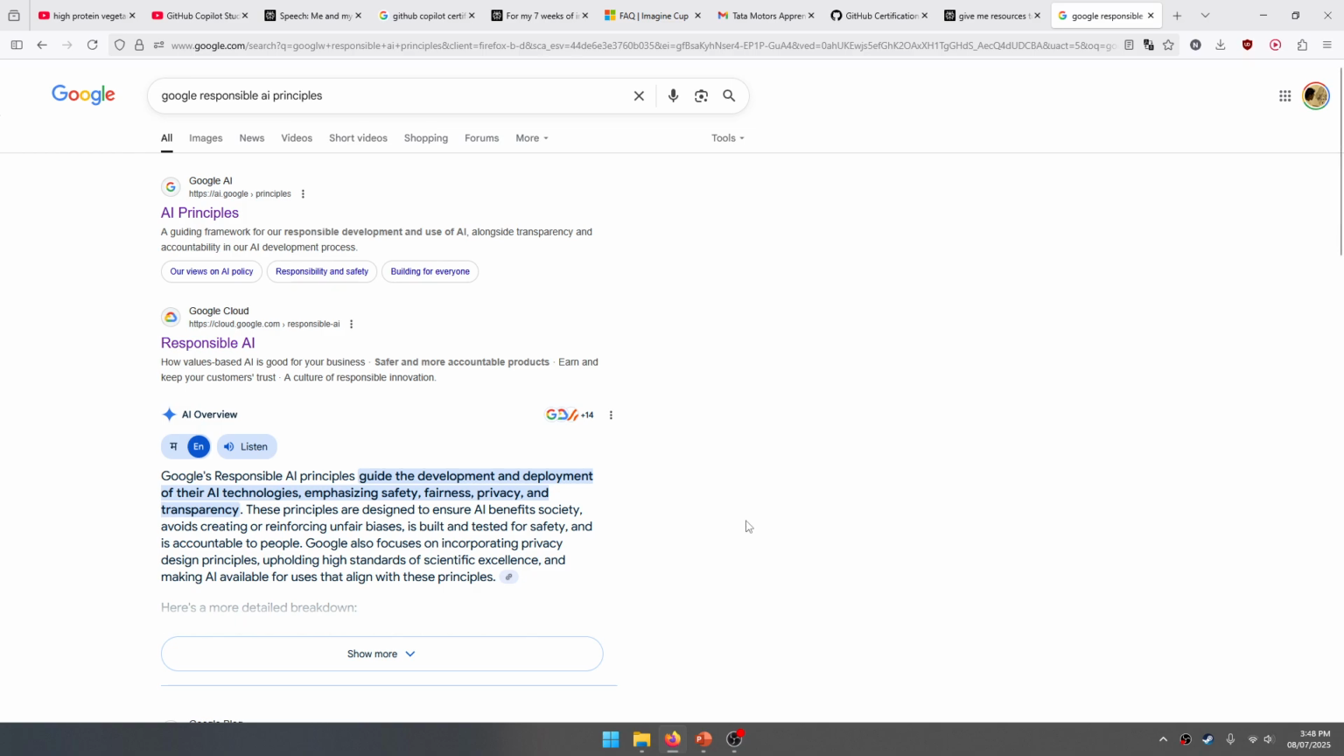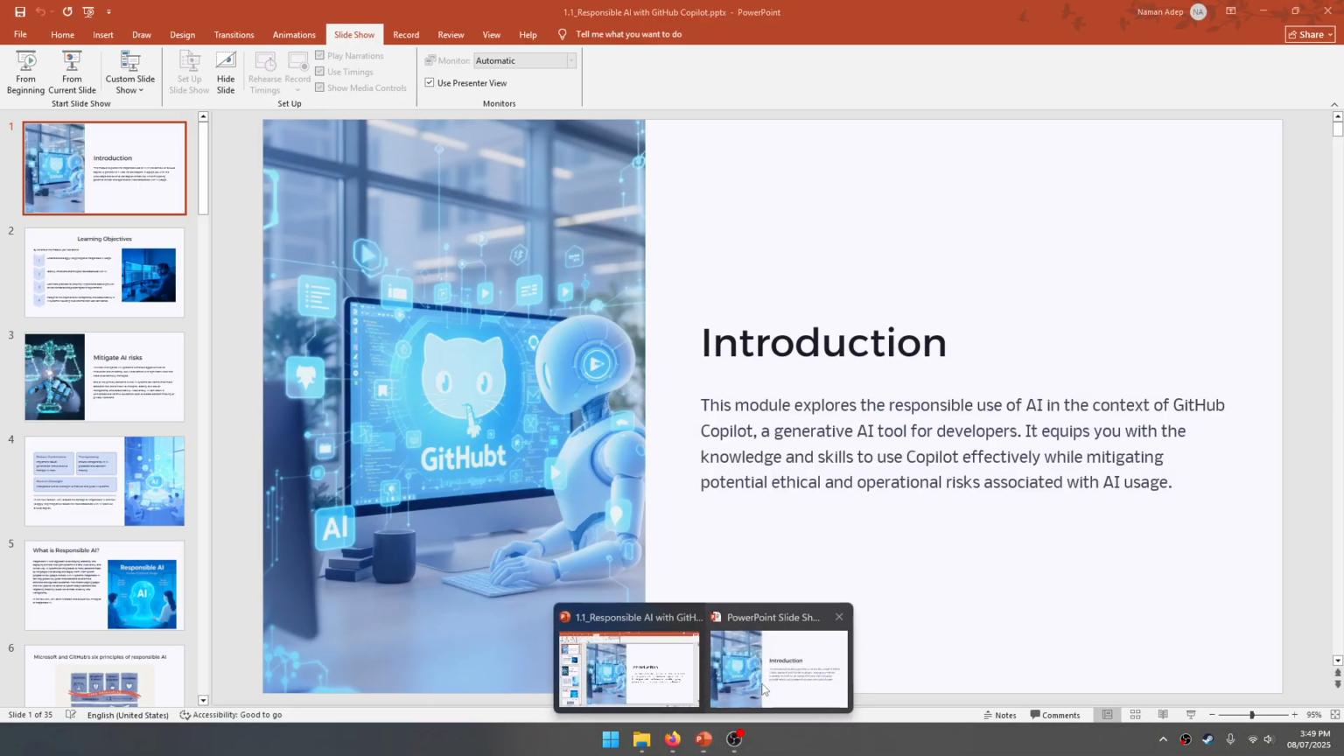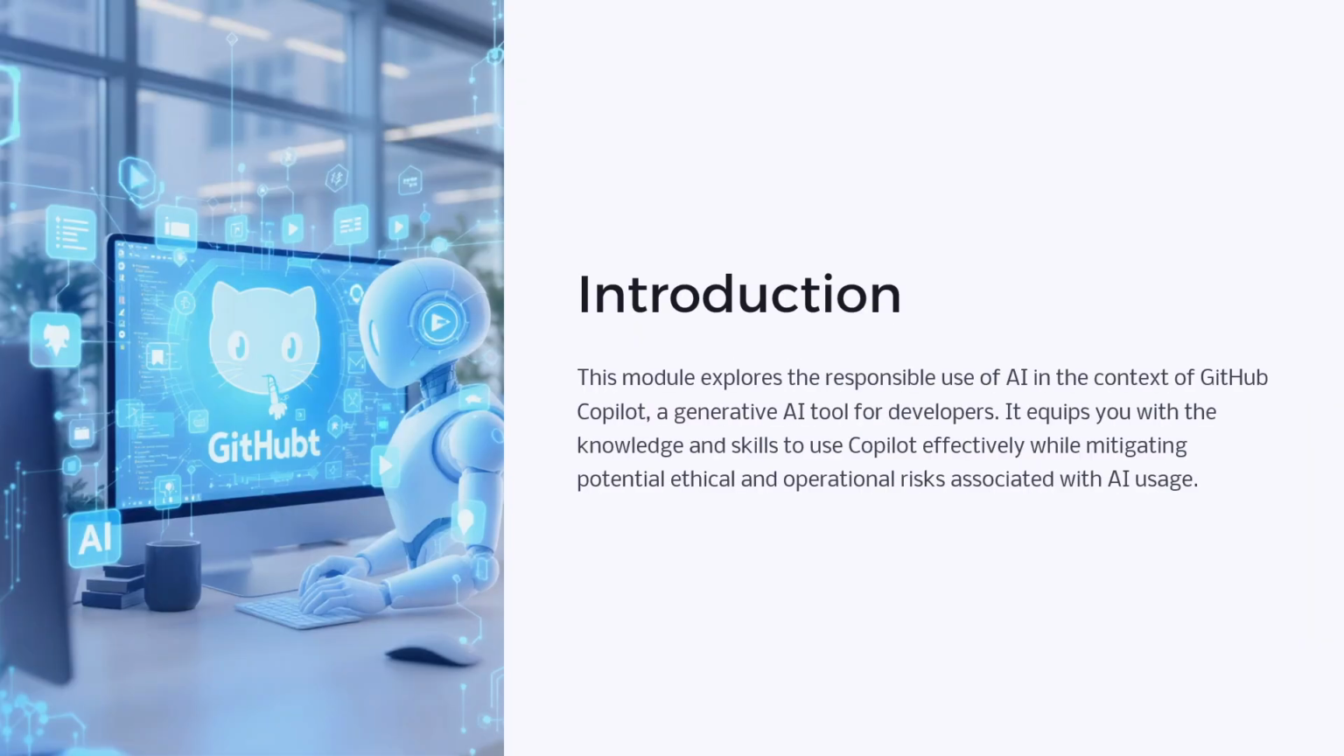That is why if you go for any certification, whether it be Google Cloud Fundamentals, Azure Cloud Principles, or AWS Cloud Practitioner, all of those certifications require you to be knowledgeable about the AI principles or responsible AI that goes into it.